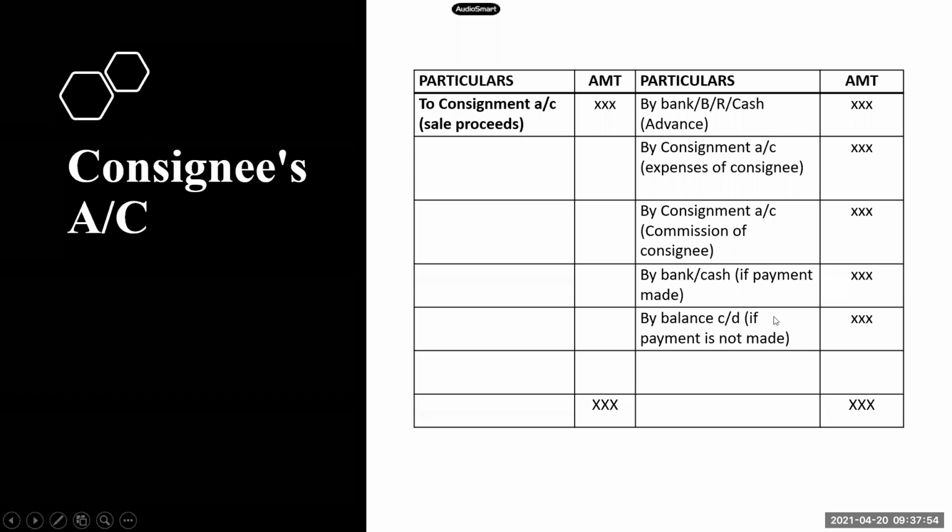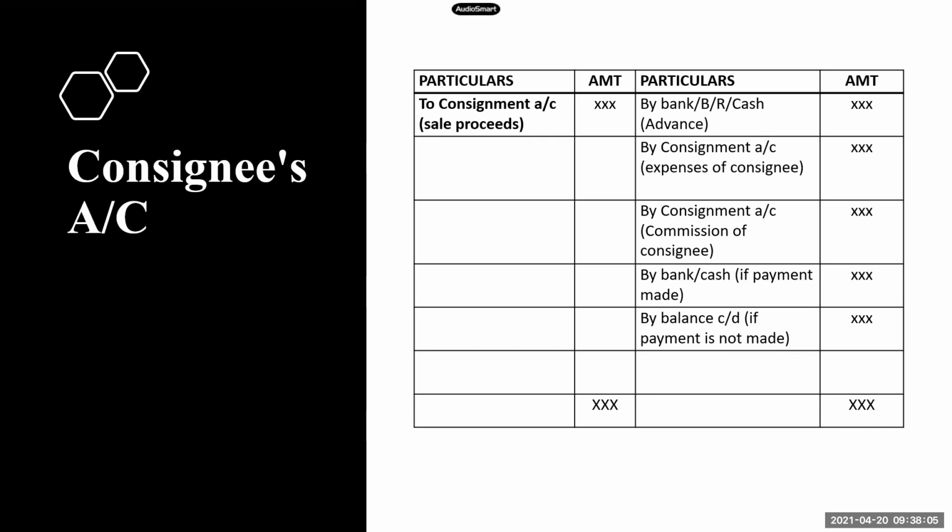If consignee is paying off the balance, you will write the entry as by bank or cash. If consignee is not paying the balance, you will write the transaction as by balance carried down. So you will just write the balance and close the account. So this is how the consignee's account will appear in the books of consignor.